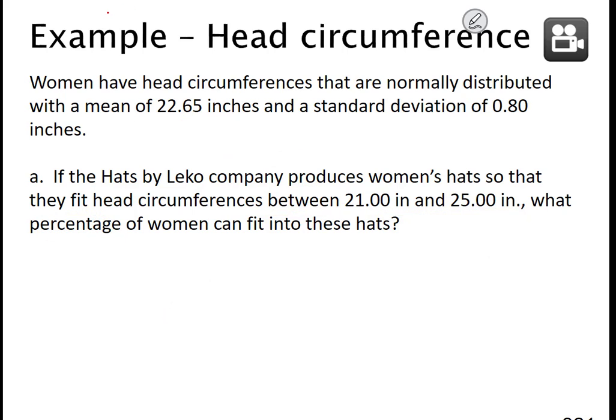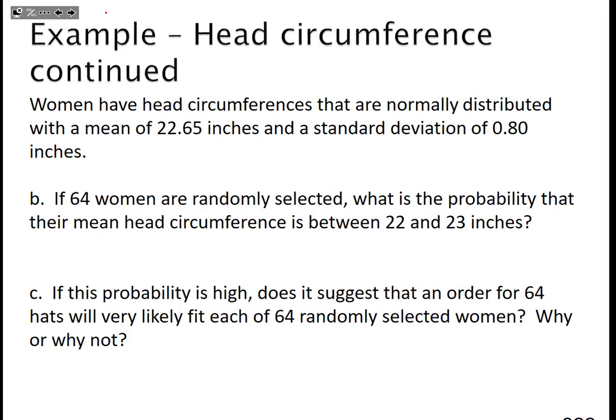However, Part B says if 64 women are randomly selected, what's the probability that their mean head circumference is between 22 and 23? So we've narrowed the size of the hat to between 22 and 23 inches, and we also now have a group along with the reminder that we're finding an average, a mean head circumference.